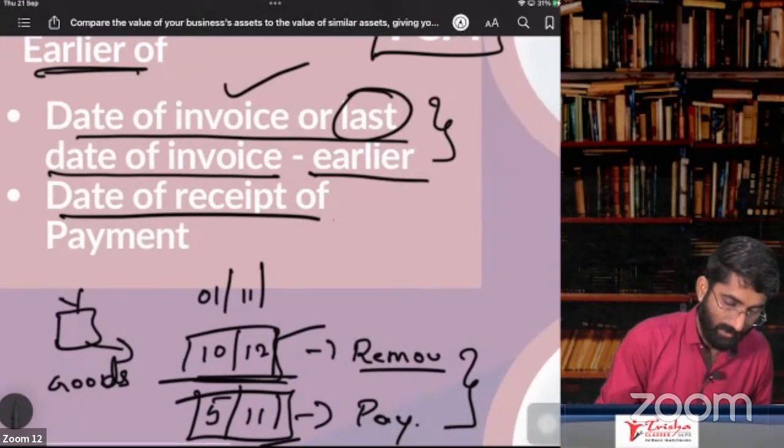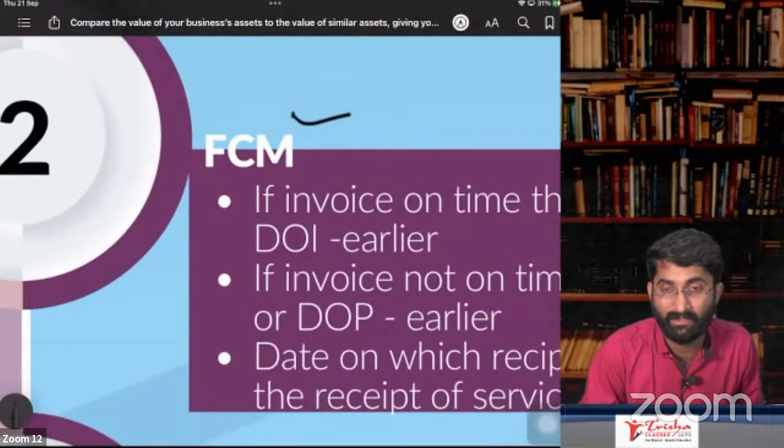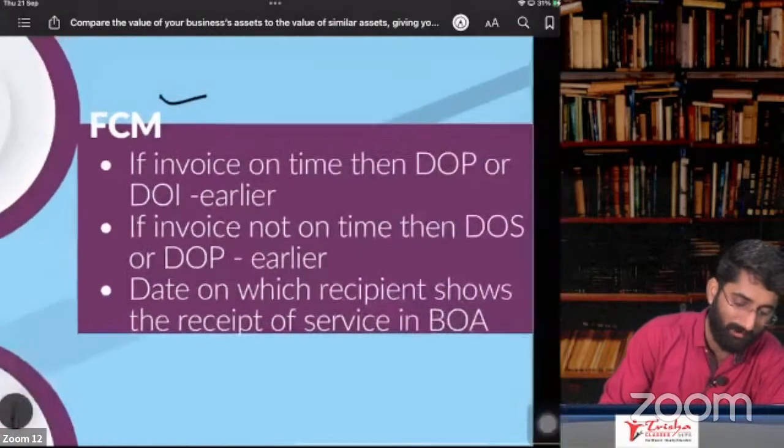We understood, sir. Now time of supply in case of services under forward charge mechanism. Now we are going for service, where different provisions are applicable.